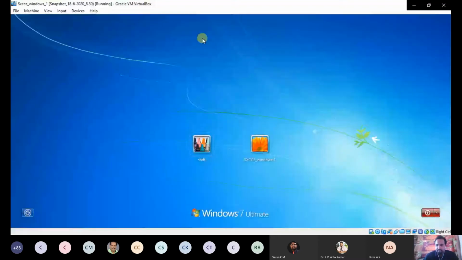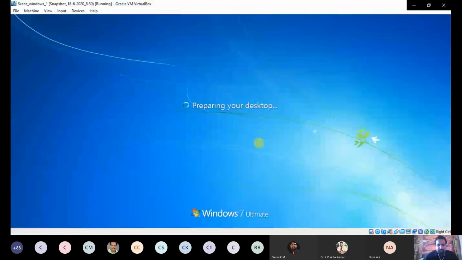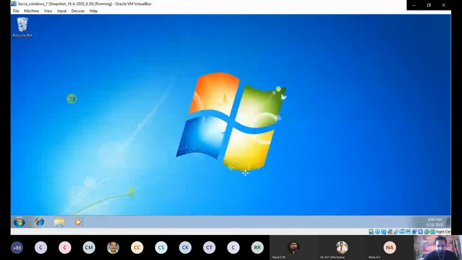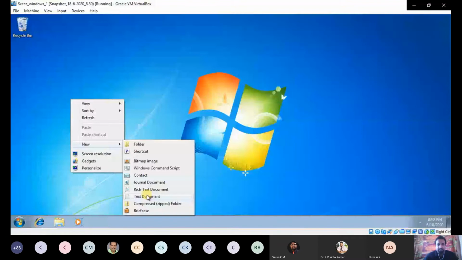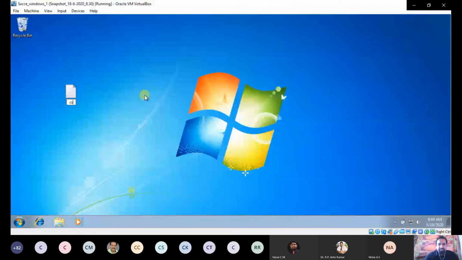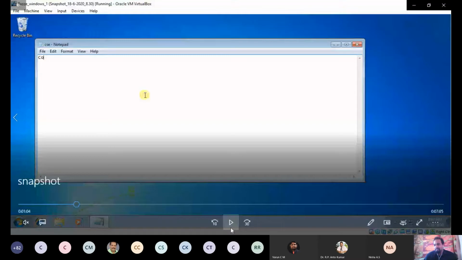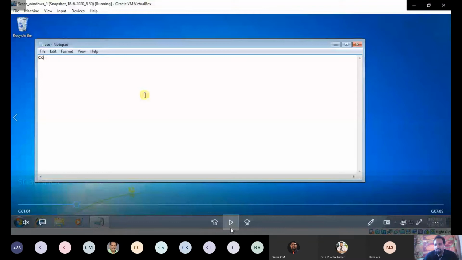First, you have to provide the username and password. Now you see, first I am going to create one test file to demonstrate this snapshot. At this time, I am going to create one file first.